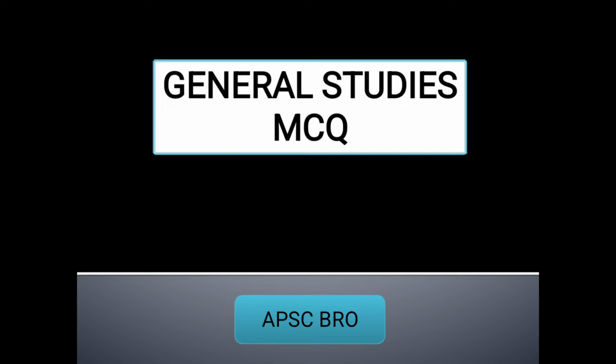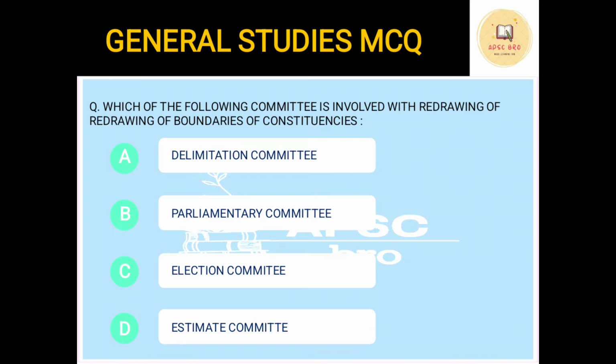Let's begin our video. So the first question, which of the following committee is involved with the redrawing of boundaries of constituencies? Option A, Delimitation Committee. Option B, Parliamentary Committee. Option C, Election Committee. And D, Estimate Committee. Most of the questions that we'll be asking in this video will be related to the current affairs of this time.